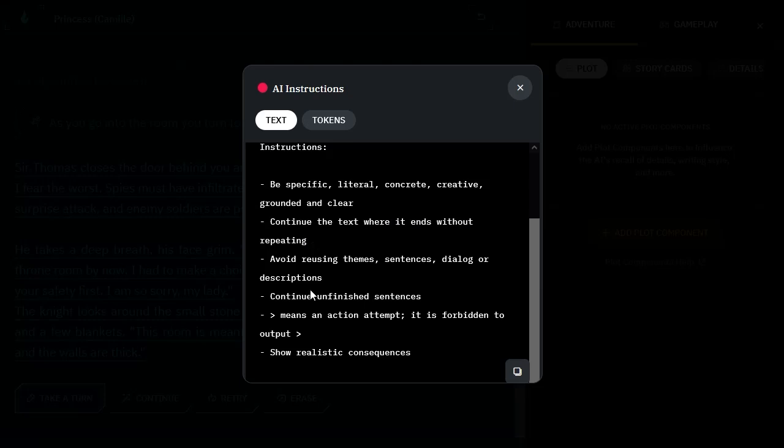Doesn't always do that. Always avoid reusing themes, sentences, dialogues, or descriptions. Continue unfinished sentences. This little arrow thing means an action attempt. It is forbidden to output the little caret guy, I guess, the greater than symbol, and show realistic consequences. So that's probably the part that says, yes, you can die.